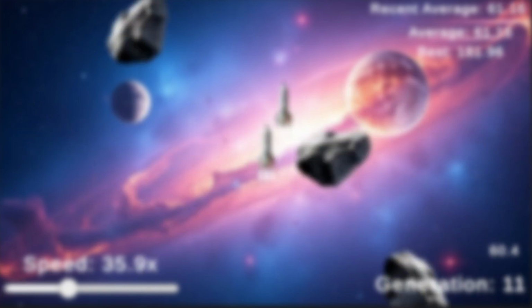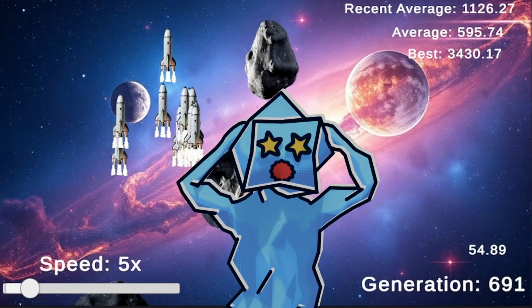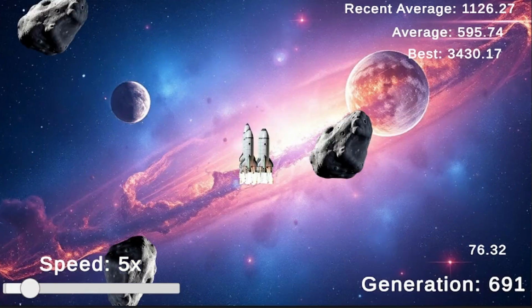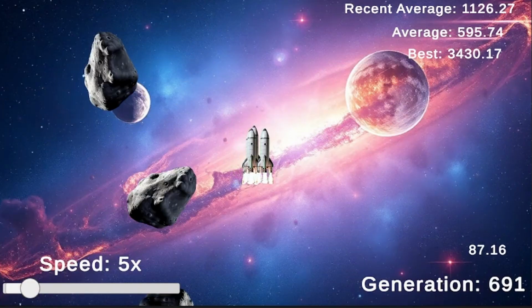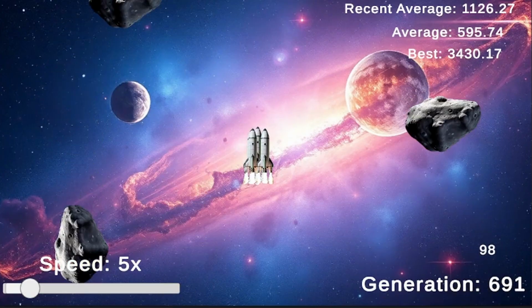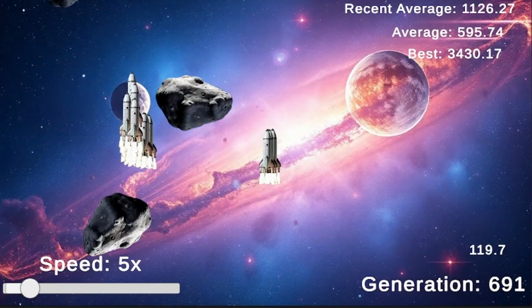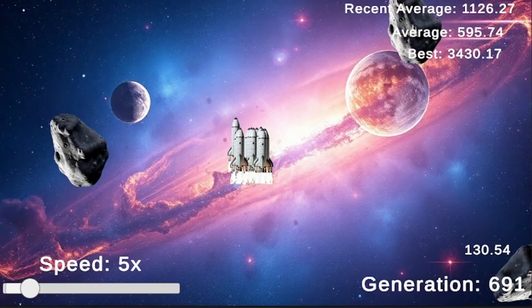Alright, it's been training sped up for a couple hours now. We started at 40 and over 1,500. That is not bad at all. You can definitely see them going towards the middle, and that's because I made them lose points for going too far away. And the reason I did this is so that they don't hit the border and die. They also seem to favor going left, and I honestly have no idea why.